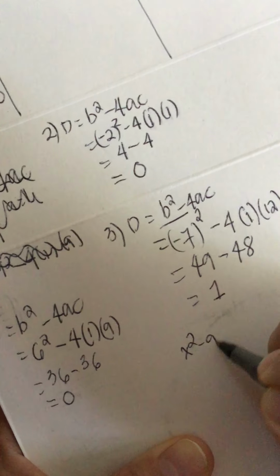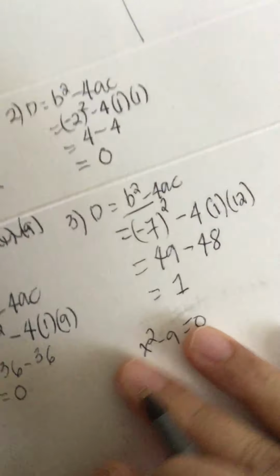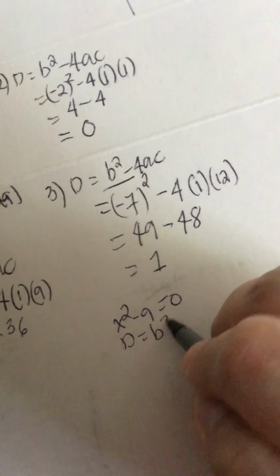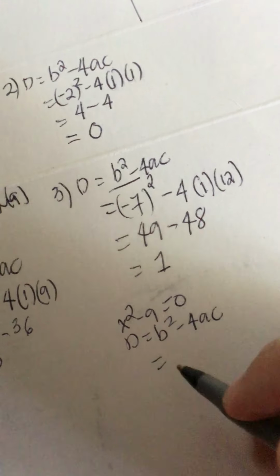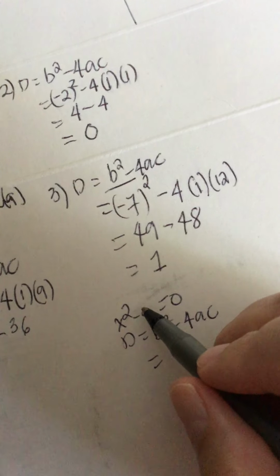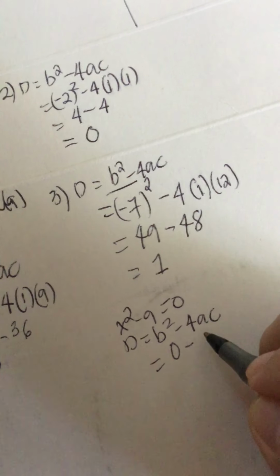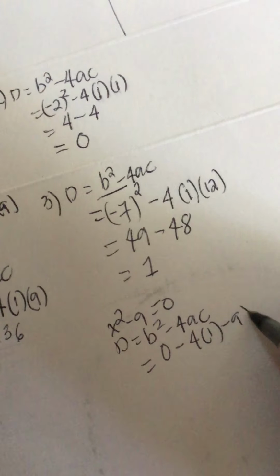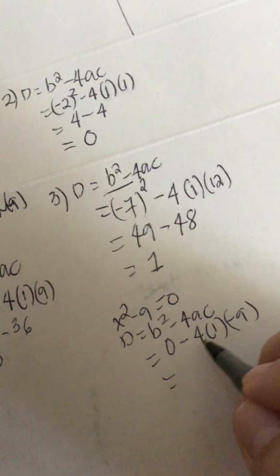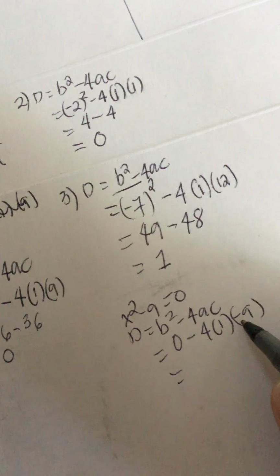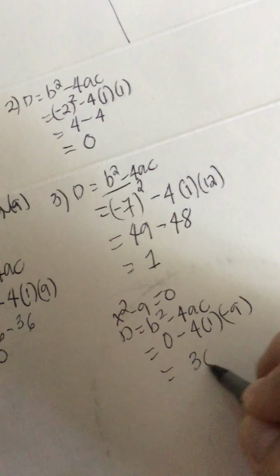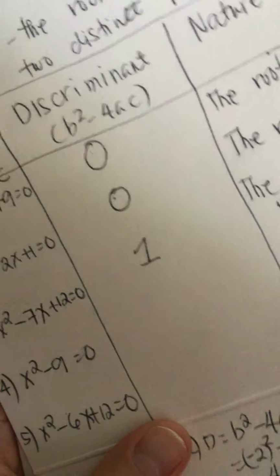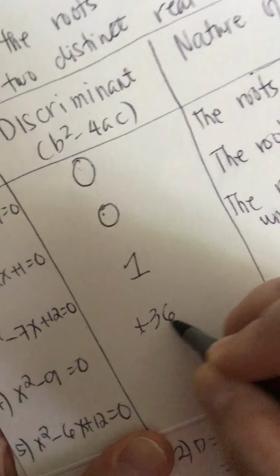So x squared minus 9 is equal to 0. So ito yung ating formula. So d is equal to b squared minus 4ac. So b squared here, wala siyang b, kaya 0. And then 4 times a is 1. And then c is a minus 9. So calculate natin ito. So 4 times 1 times 9 is 36. And there are two minus signs that make it positive. So plus 36.